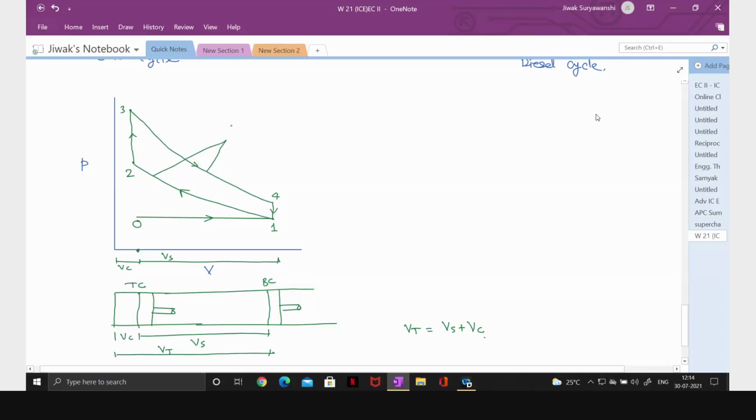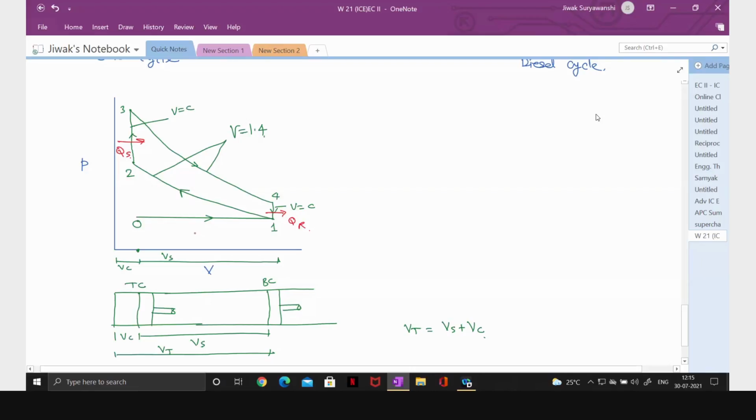So this is isentropic expansion and isentropic compression. This is constant volume heat addition. This is also constant volume heat rejection. During this process, heat is added here, it is supplied here, it is rejected from here.